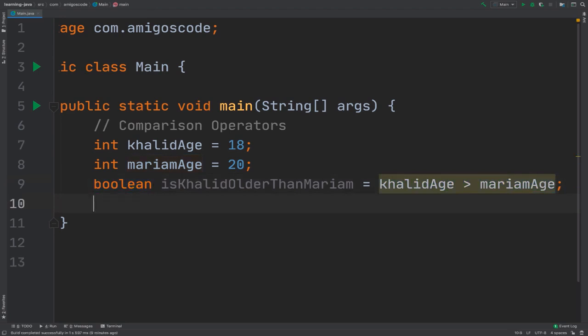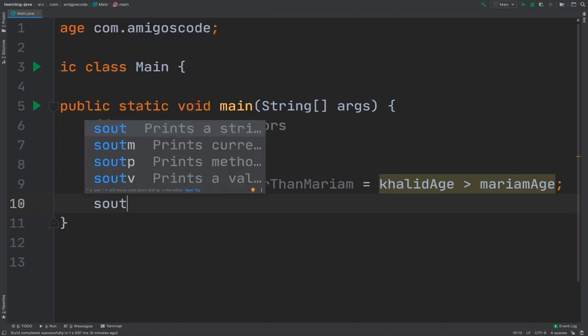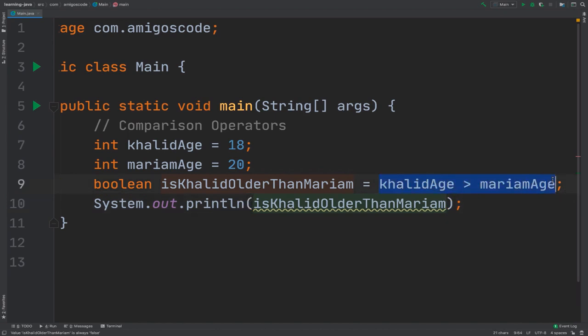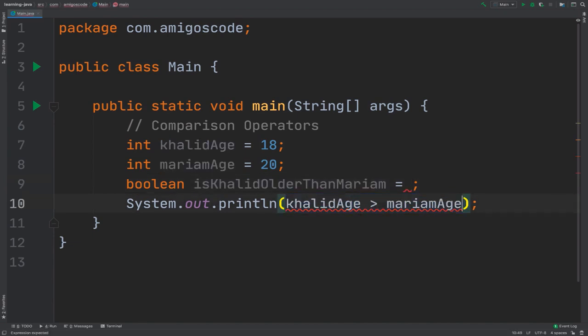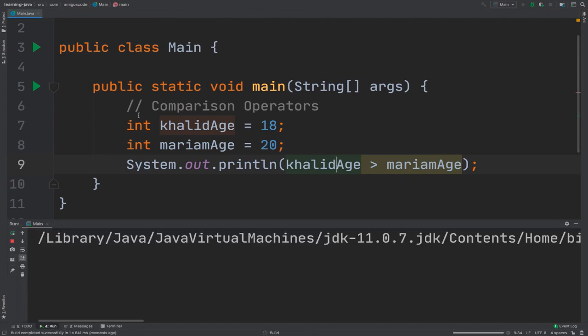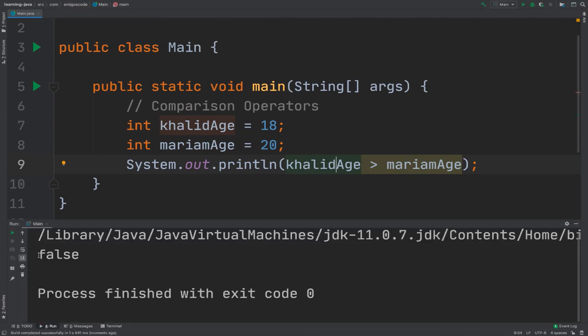So if I simply print this, isKhalidOlderThanMariam, and in fact, let me just take this right here and put it here, and then delete the line above. If I run the program, you can see that no, it is not. So Khalid is not older than Mariam.